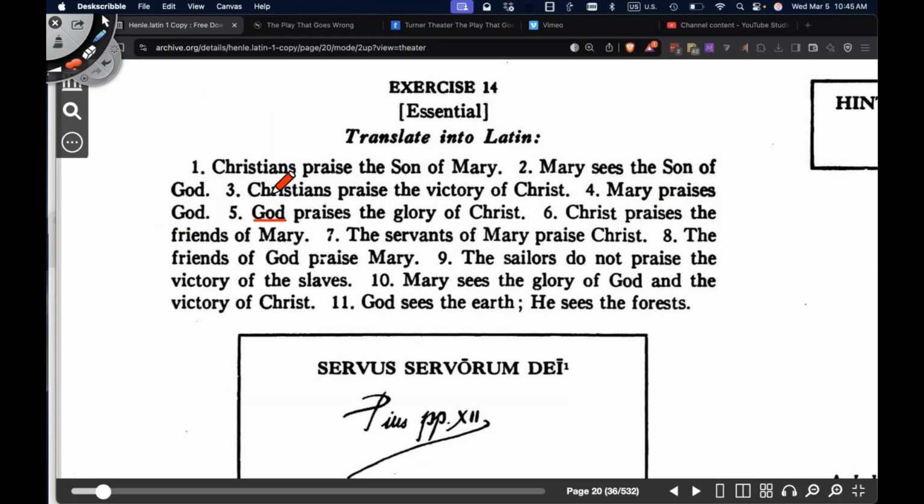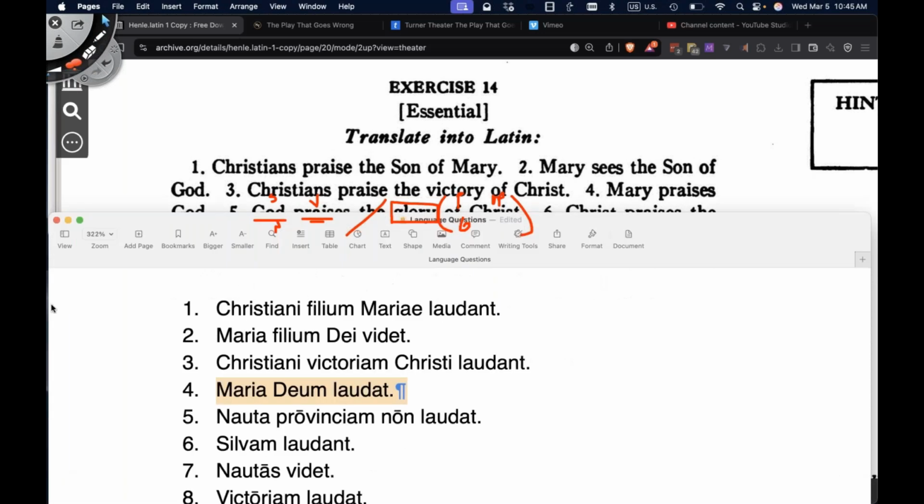Number 5. God praises the glory of Christ. God, subject to the sentence, nominative case. What's he doing? He praises, verb. He praises what? He praises glory, direct object, accusative case, of, preposition, of whom, Christ, object of the preposition, of Christ, prepositional phrase, genitive case. The is an article adjective. We don't need that anymore. God praises the glory of Christ.